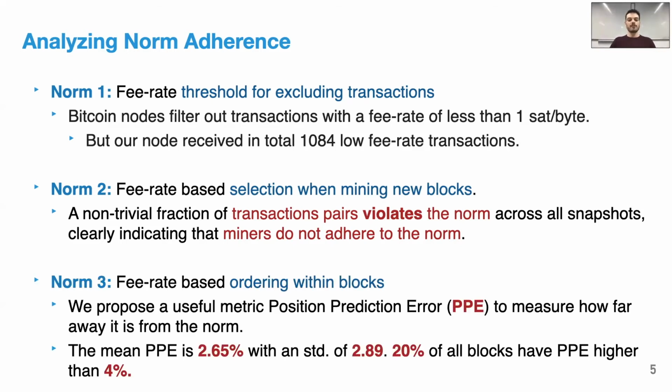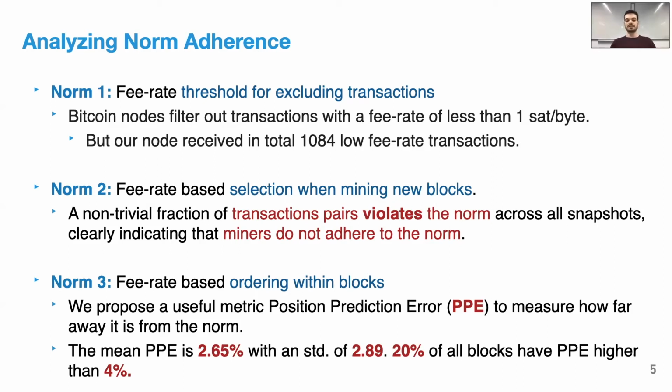Finally, following norm 3, we can predict the precise position of each transaction within a block. Then we propose a metric called position prediction error, or PPE, to measure how far away these transactions' positions are from this norm. We found that the mean PPE is 2.65%, indicating deviations within blocks.